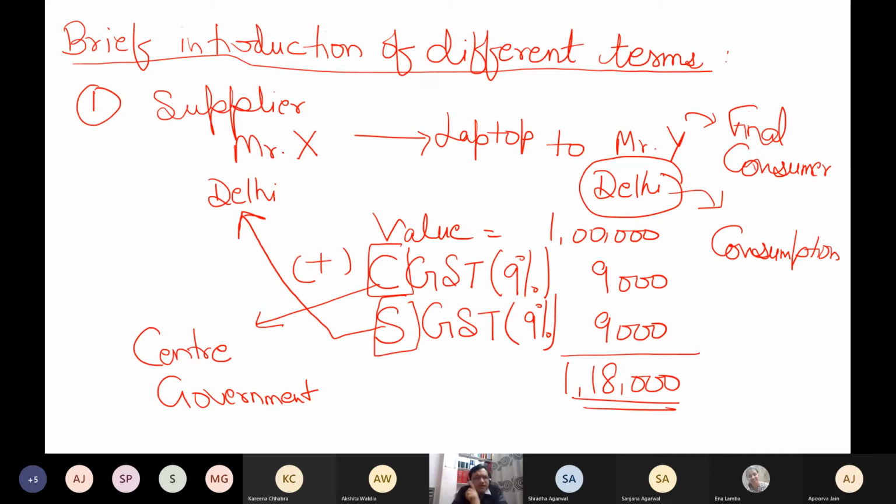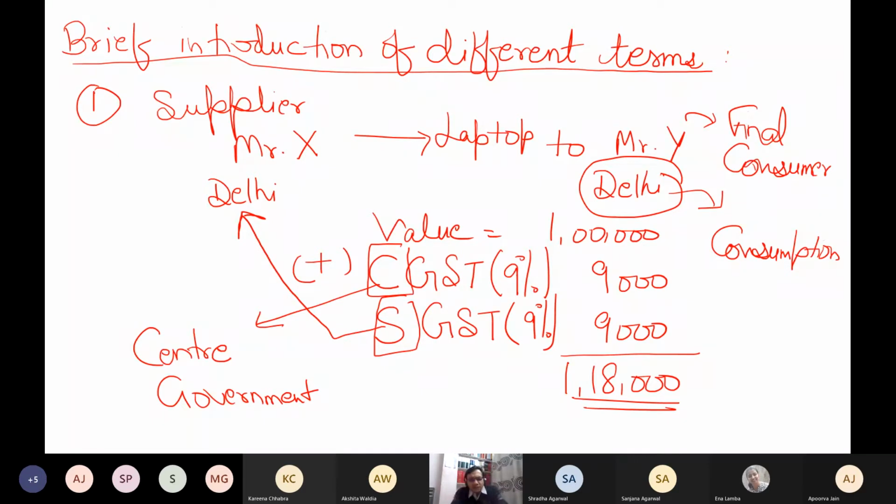So we do not check in real sense the location of the recipient. We have to study in detail the topic place of supply. In this example only, since it is the first class, you assume that we take the decision on the basis of the location of the recipient, just for this class. In reality, I will tell you later what place of supply is.